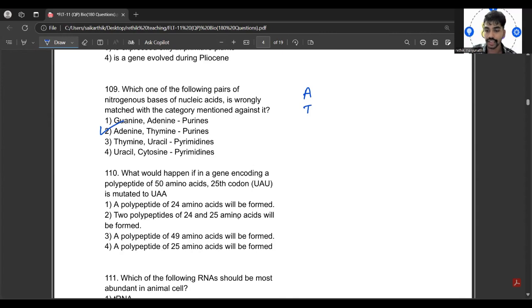Similarly, cytosine lies opposite to the guanine, and the third hydrogen bond occurs between the cytosine and guanine. Here you will see that A has only two hydrogen bonds. There are three hydrogen bonds between the cytosine and guanine, and two hydrogen bonds between the adenine and thymine. Therefore, adenine, thymine, purine, it's correct.